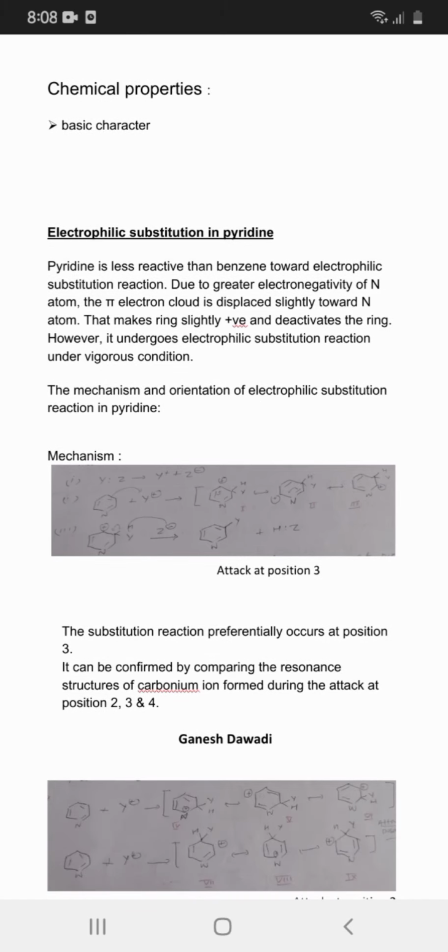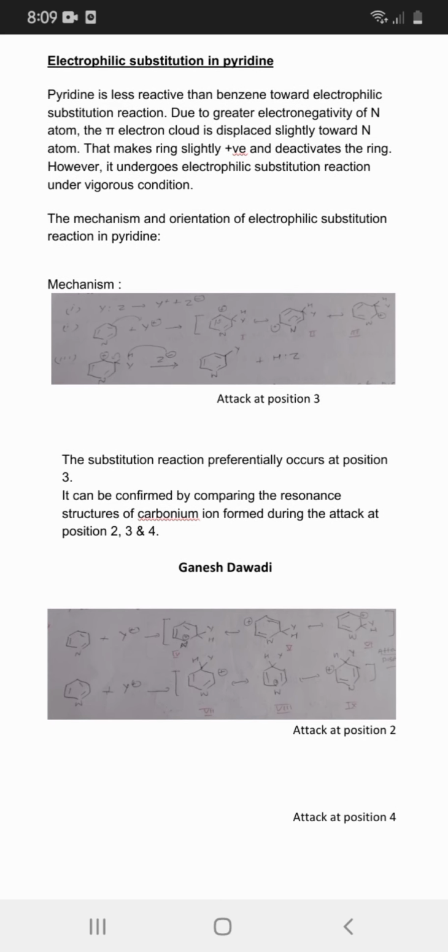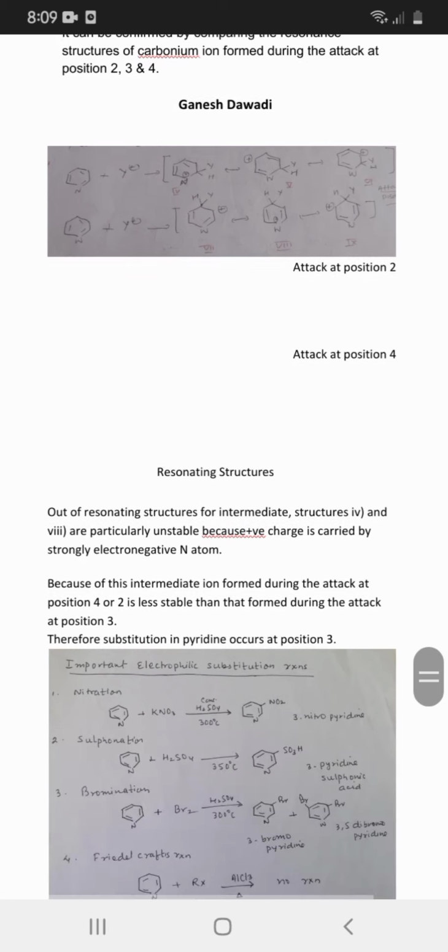The substitution reaction preferentially occurs at position 3. It can be confirmed by comparing the resonance structures of the carbonium ion formed during the attack at position 2, 3 and 4.